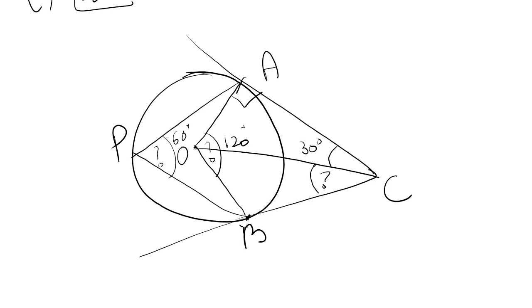Then OAC is equal to BOC. What reason? The tangent subtends. If two tangents are drawn to a circle, then there is.